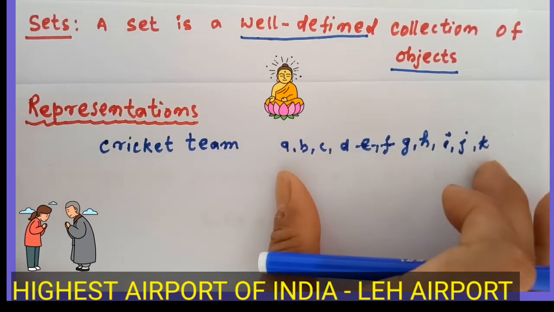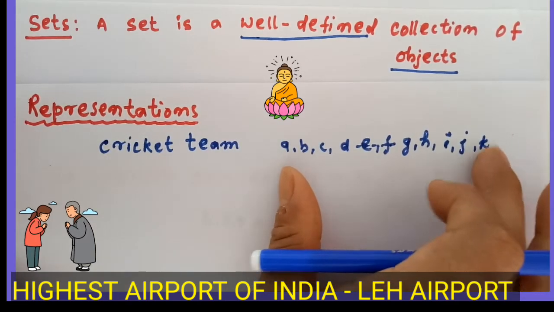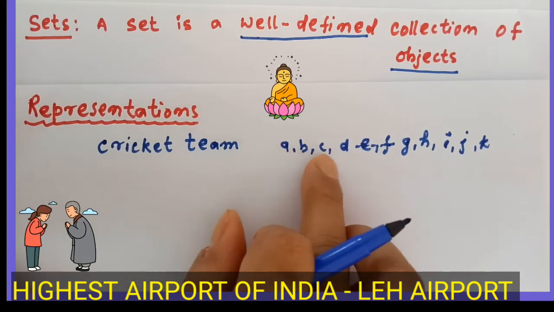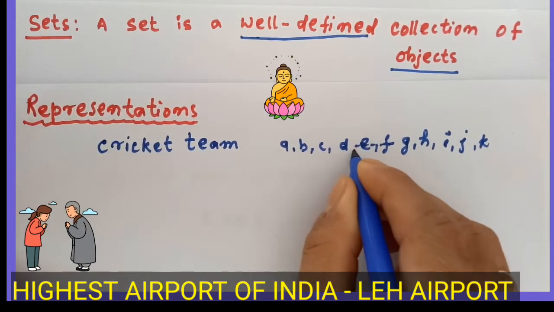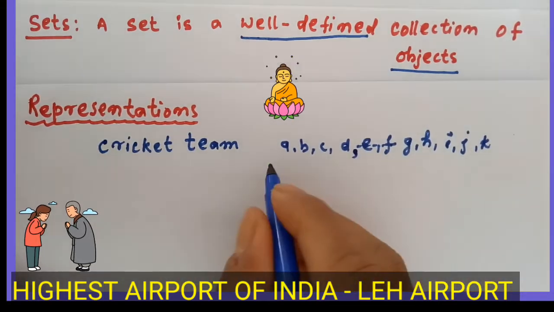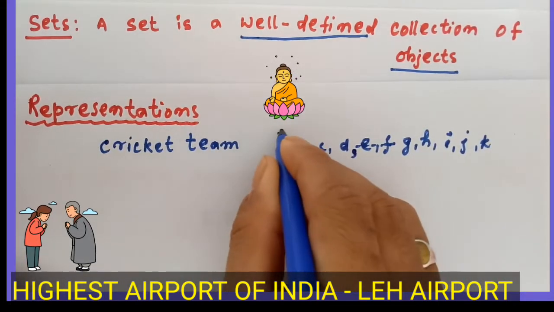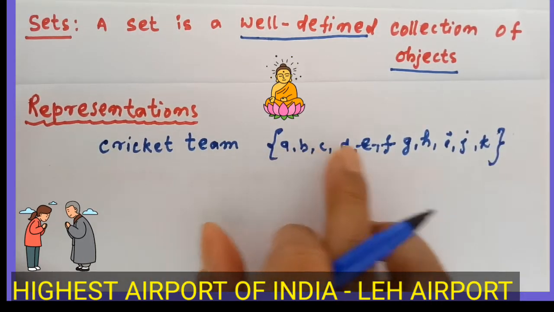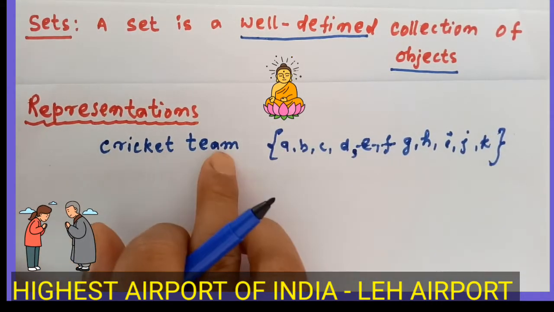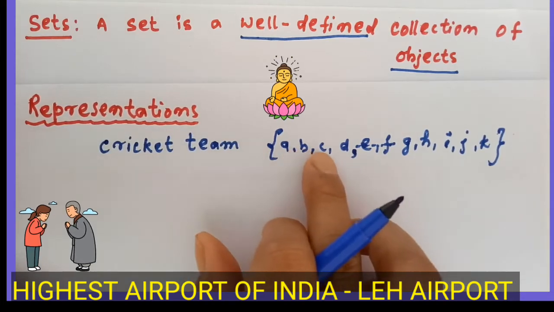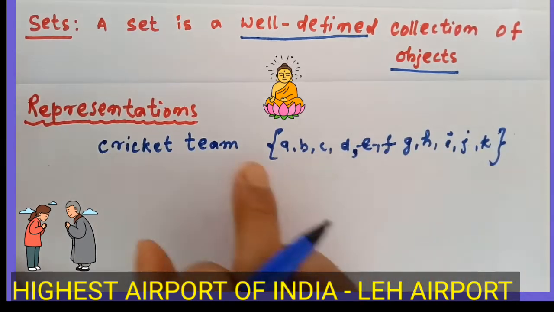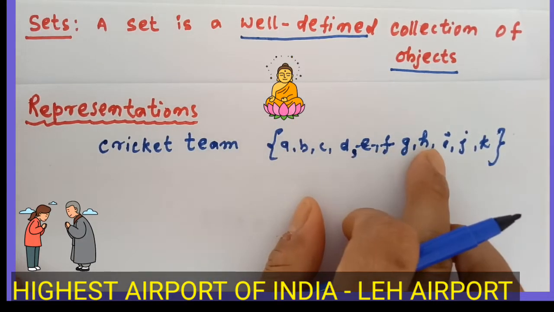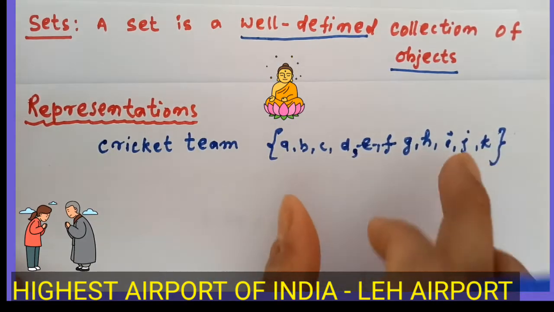All these members are separated by commas, and they are enclosed with curly brackets, like this. All the members of this group of the cricket team are considered as elements. All the members of this group, A, B, C, D, whatever it may be, are known as elements.